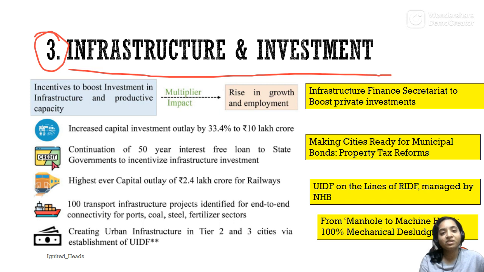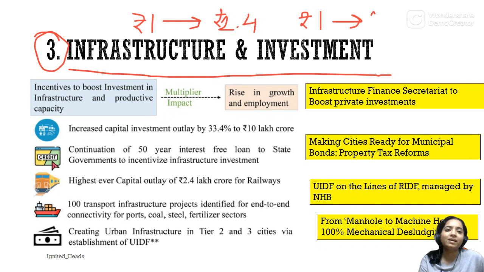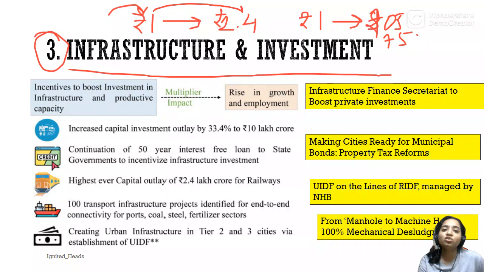During the budget speech, our finance minister Nirmala Sitharaman said that an investment of 1 rupee in infrastructure gives a multiplier effect of approximately 2.4 rupees, while a rupee invested elsewhere gives a multiplier effect of approximately 0.75 rupee.